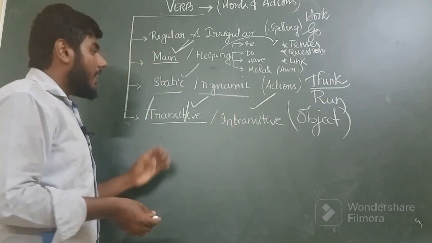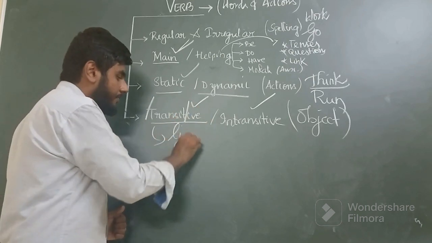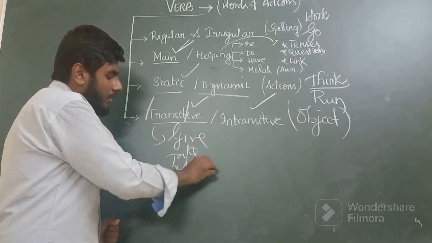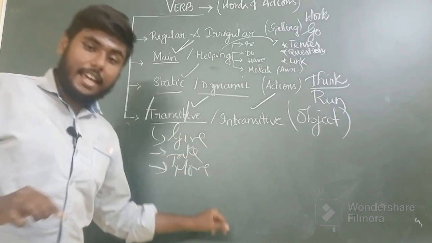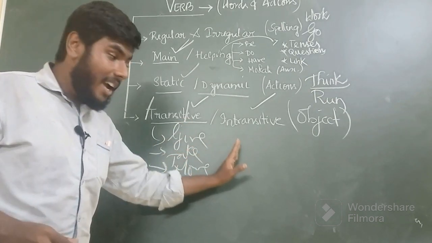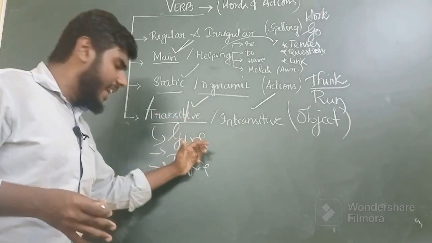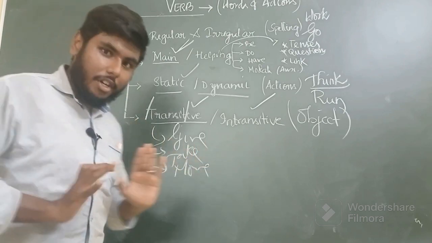As for example verbs, for transitive verbs you have give, take, move. All these verbs like give, take, and move will require an object to follow them to be meaningful. Give, what do you give? That's a question. Take, what do you take? Move, what do you move?